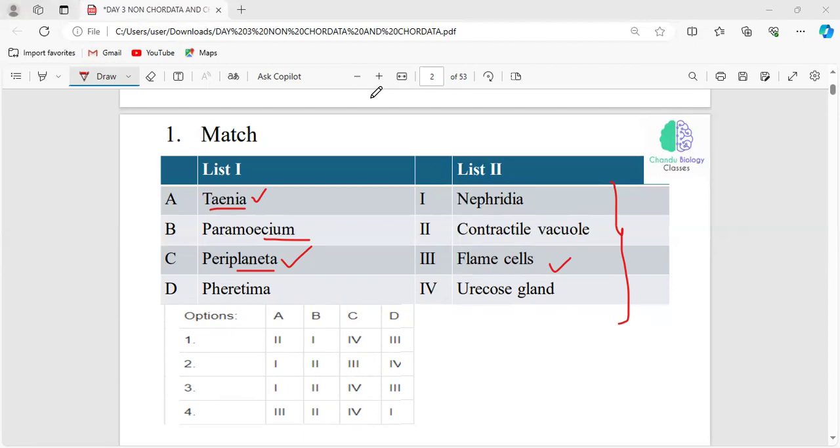This is Periplaneta. Periplaneta will be the genus name. The full scientific name of the cockroach is Periplaneta americana, right? And Pheretima is an earthworm, and it has nephridia. The connecting link is Peripatus, which links Annelida and Arthropoda, right?